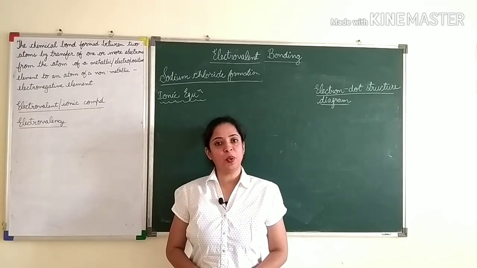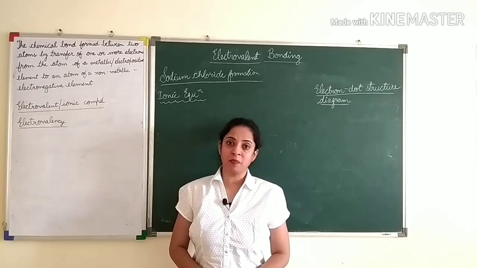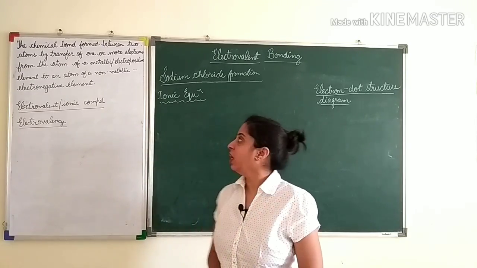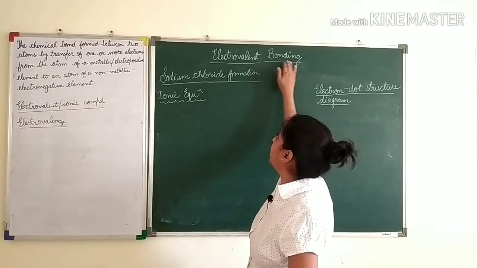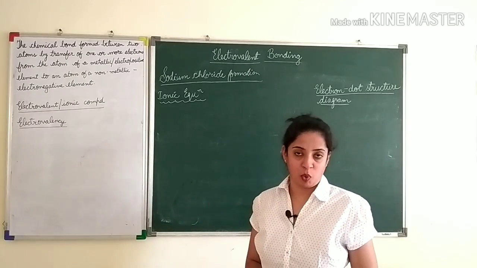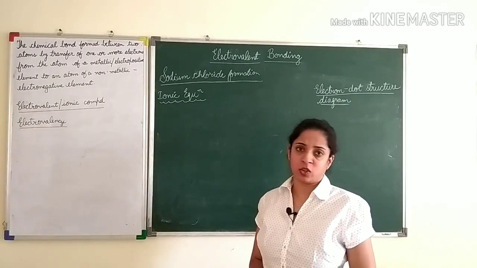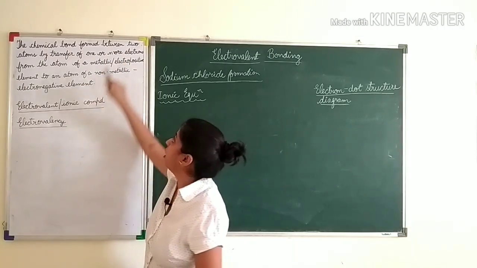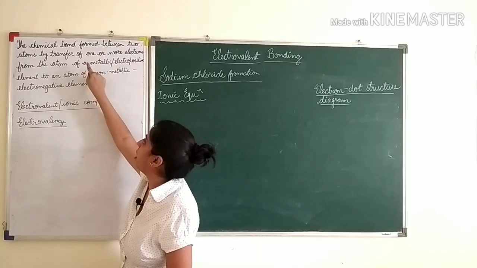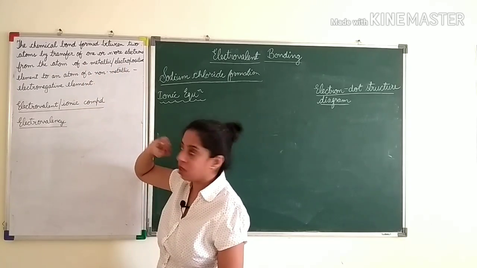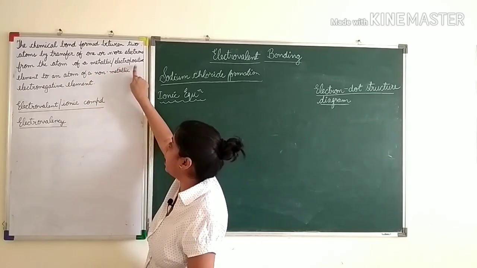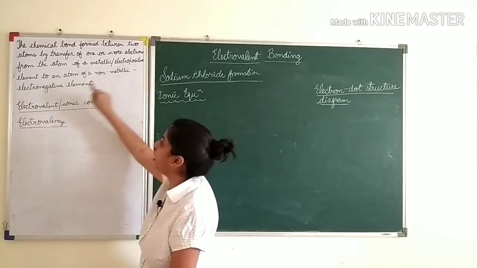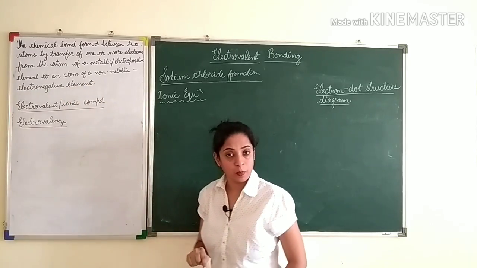Students, and welcome to part 2 of chemical bonding. In this video lesson, we will be talking about one type of chemical bonding, that is electrovalent bonding or ionic bonding. Now children, what is electrovalent bonding? The chemical bond that is formed between two atoms by transfer of one or more electrons from the atoms of a metallic or electropositive element to an atom of a non-metallic or electronegative element.